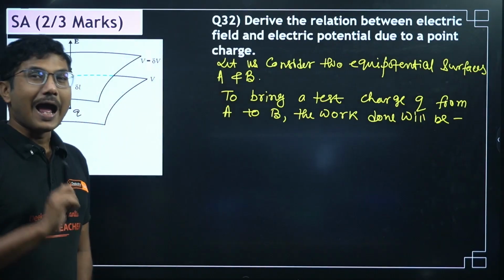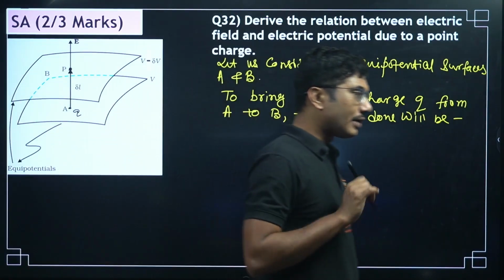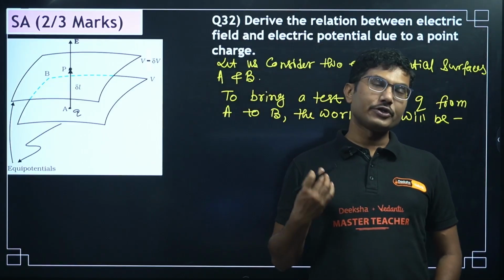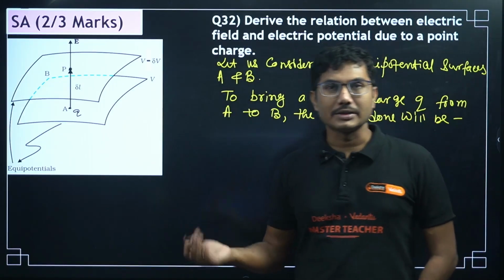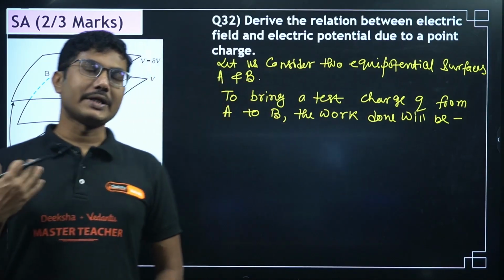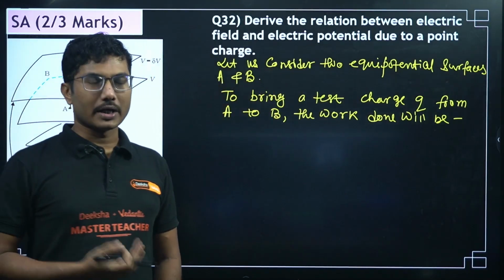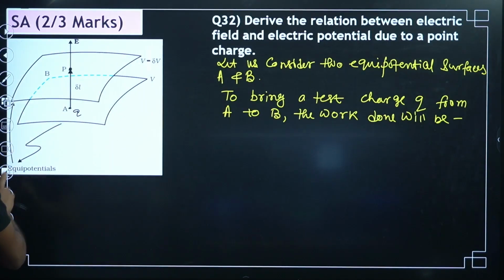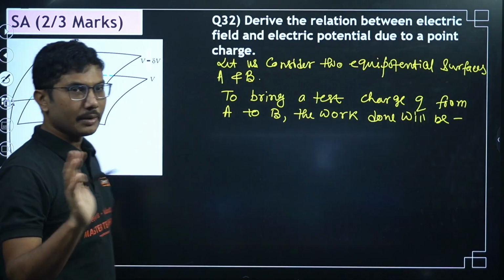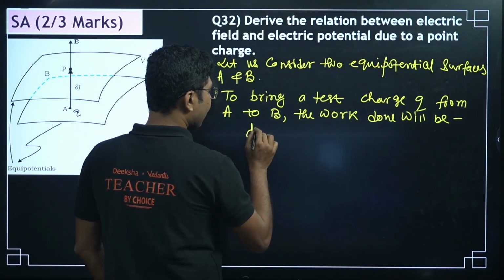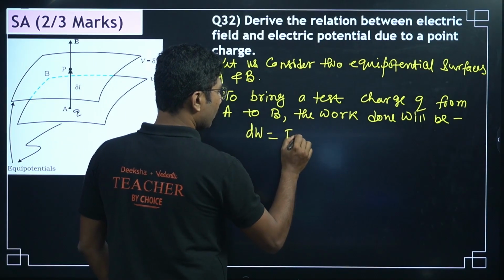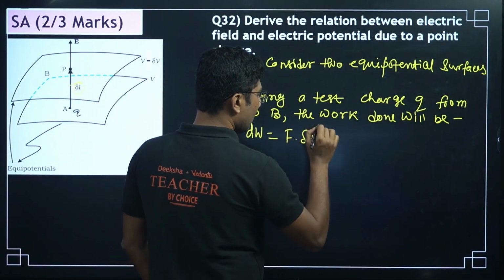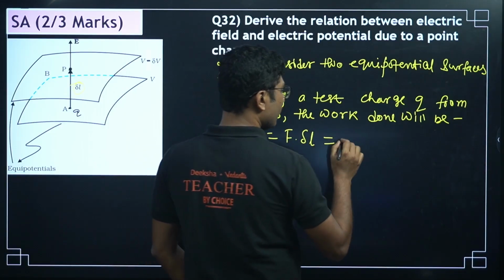And one definition of work done that we have learned in our second PU is that it is basically potential difference times the test charge. Potential difference times the test charge gives you the value of work done to move from one point to another point. So we will use both formulas here to calculate the work done, and then we will compare. So the work done is basically given by, first of all, F into delta L here. F into delta L, and that is also equal to